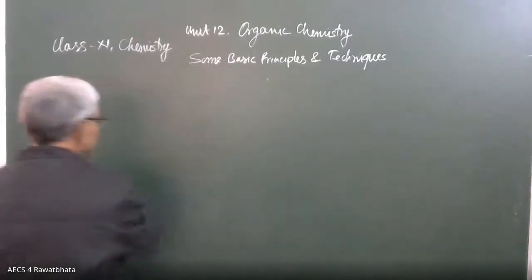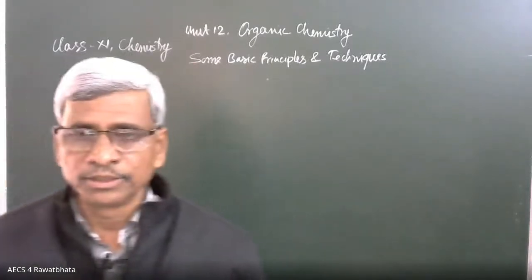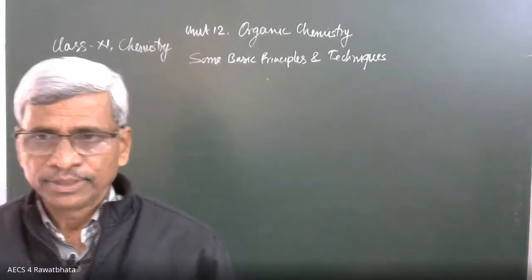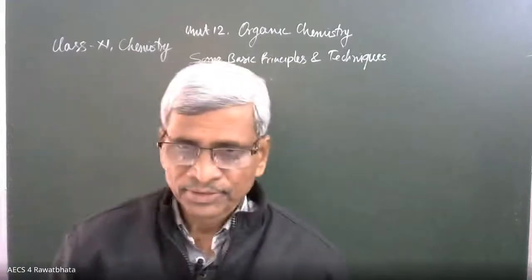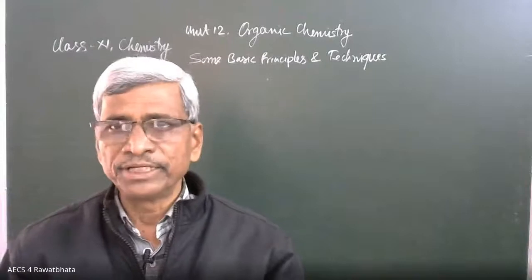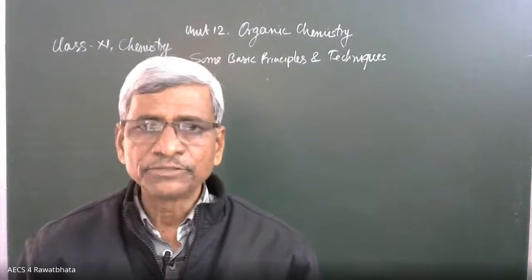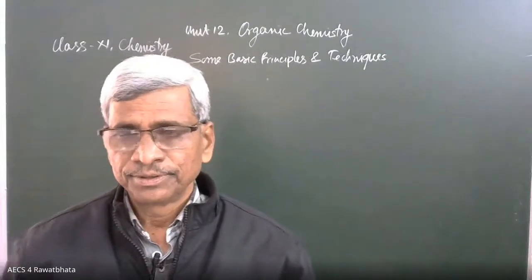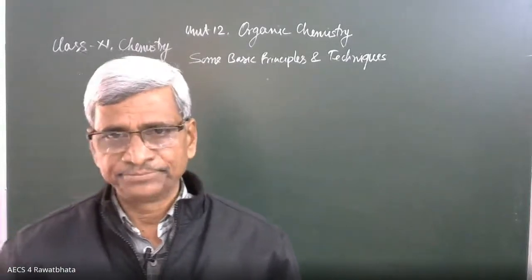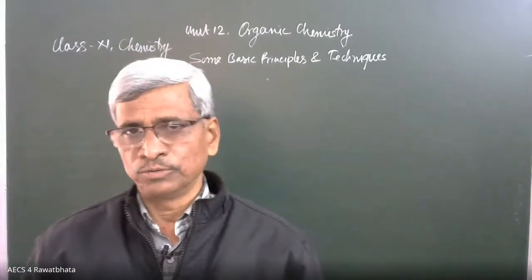Organic compounds are the compounds of carbon, hydrogen, oxygen, nitrogen, etc. They are known as organic compounds. The one question that comes to mind is why we study organic compounds separately. Organic chemistry is a branch of chemistry, and it is a wide branch. So why is organic chemistry a separate branch of chemistry? Because thousands of organic compounds are known.